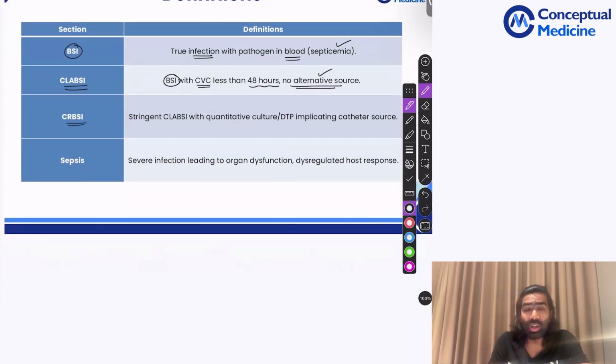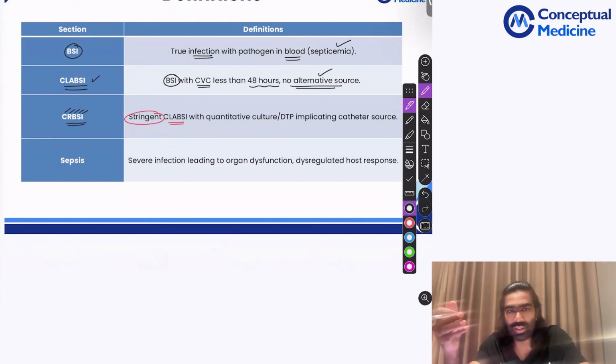And there is another term called CRBSI, that is called catheter-related bloodstream infection or central line-related bloodstream infection. So here, the definitions are going to be very stringent because we are confirming that the source of infection is catheter. CLABSI is more of an empirical diagnosis where you're not 100% sure that the catheter is the reason for infection. We are just assuming that catheter is the reason for infection. But in CRBSI, we are establishing the source of infection as the catheter.